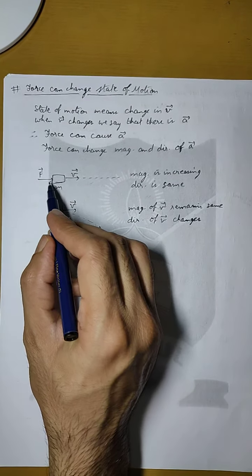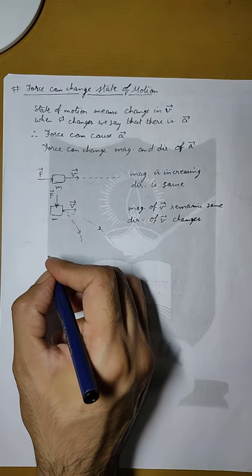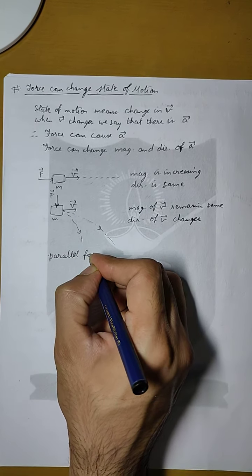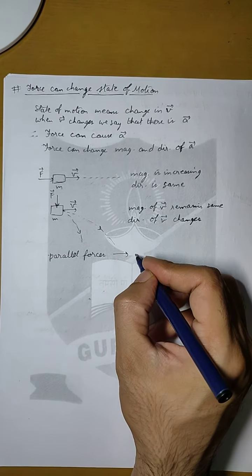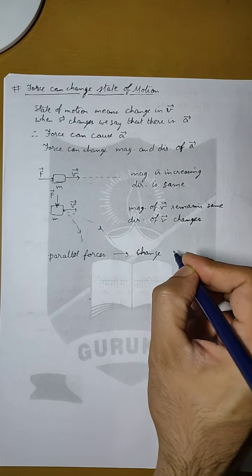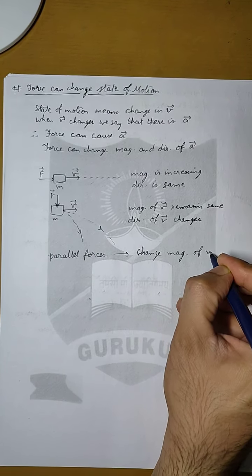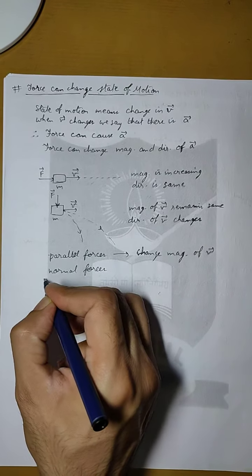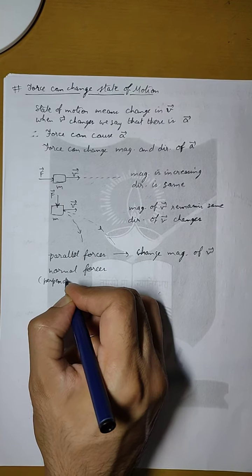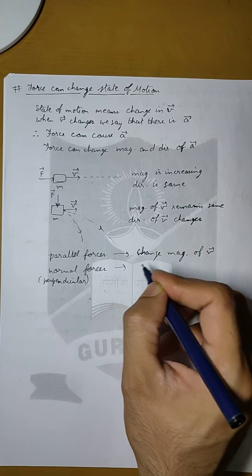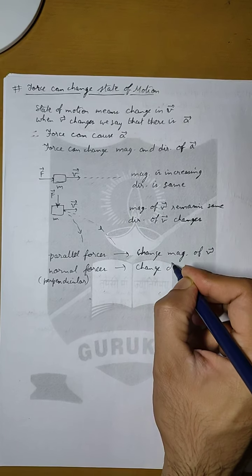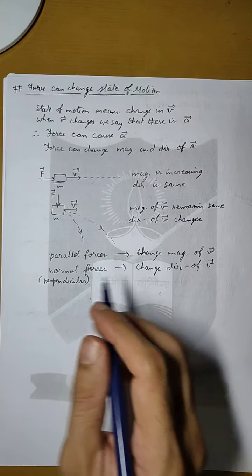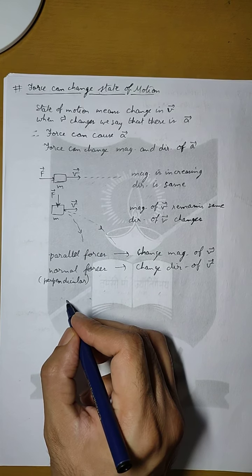Here we can say that parallel forces change the magnitude of velocity, and normal forces, normal means perpendicular, perpendicular forces change the direction of velocity.